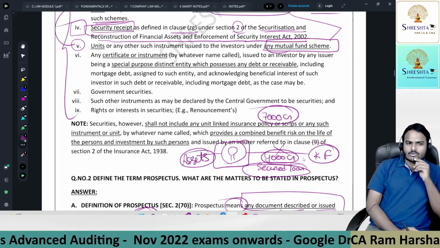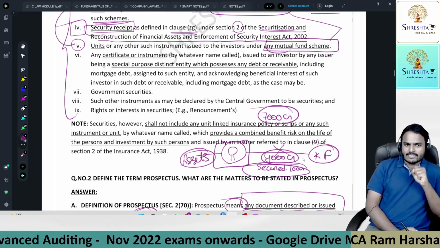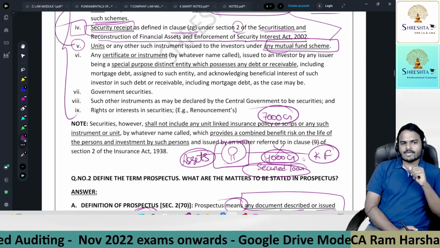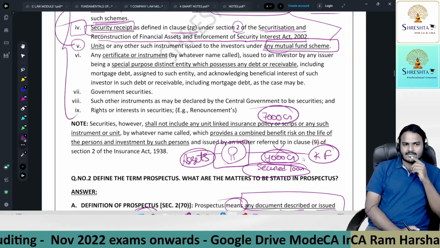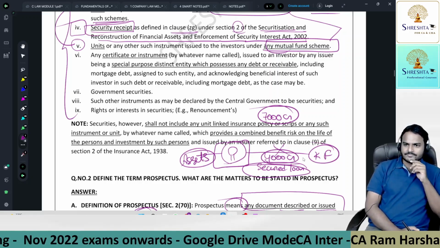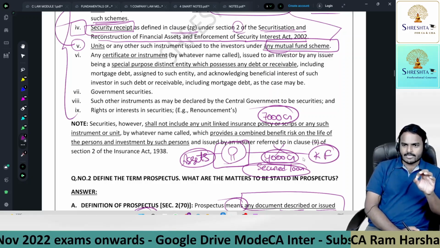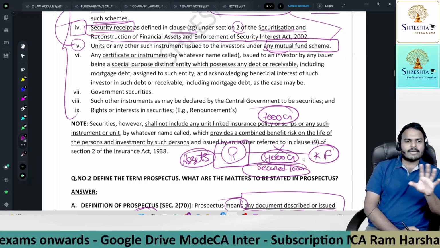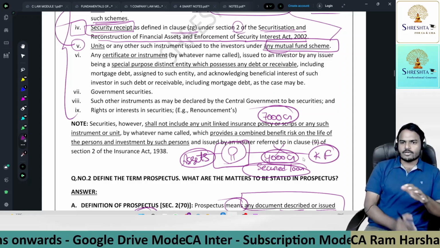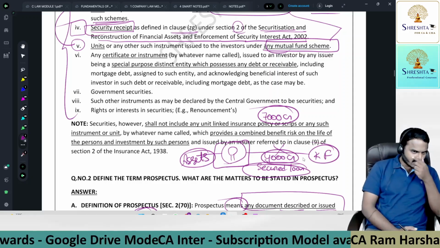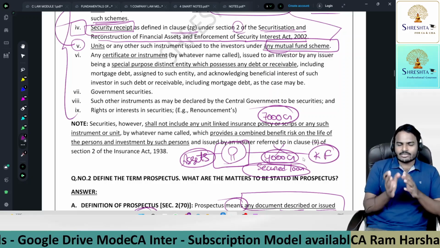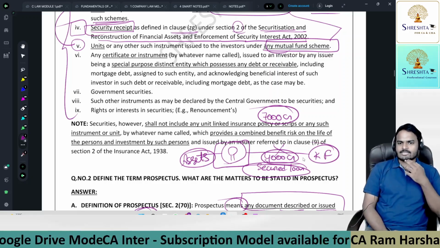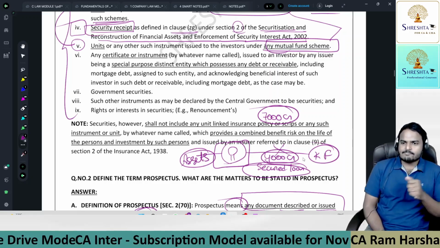But I'm asking you a question. What is the business of SBI? Selling assets, recovery of loans? The main business of SBI is giving loans and collecting interest and principal amounts. So if SBI starts selling all these assets, it has to concentrate on the selling part. It can't concentrate on its regular business. Now what will SBI do?